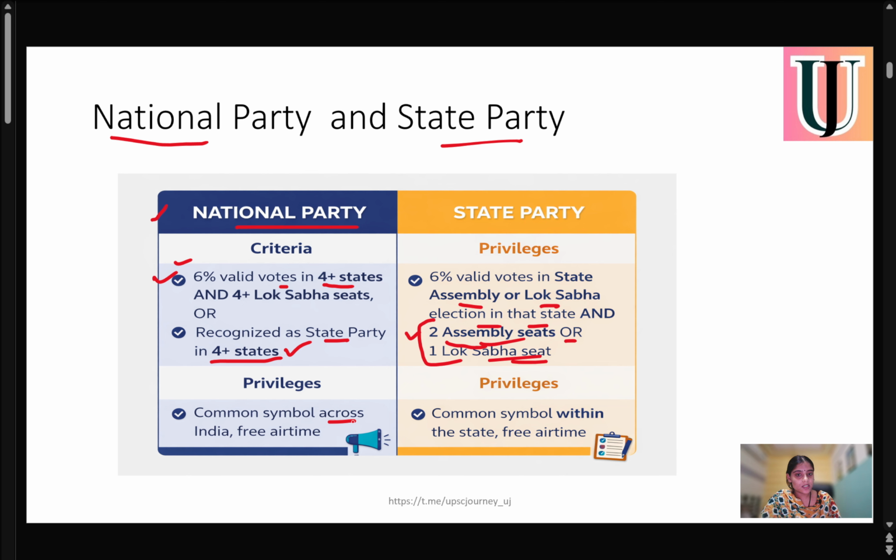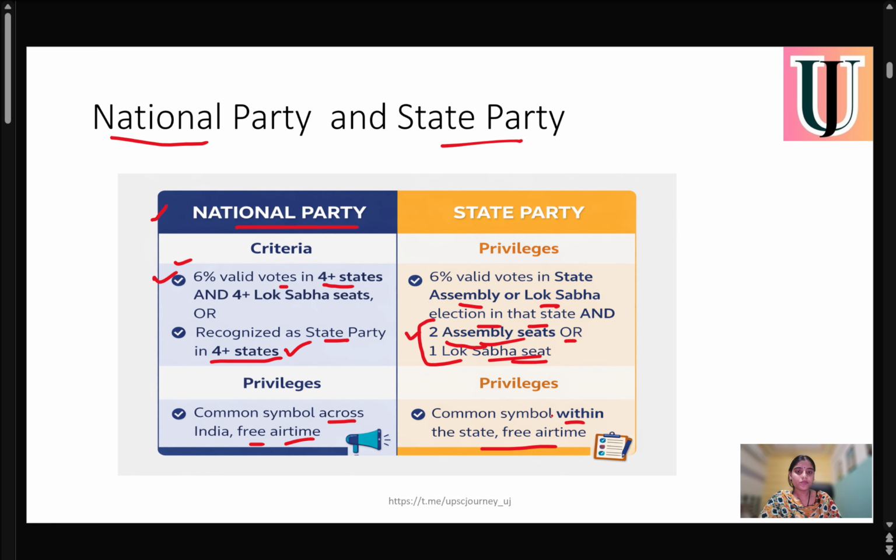And if we talk about the privileges of national parties and state parties, a national party has a common symbol across India and free airtime. At the same time, a state party has a common symbol within the state and free airtime within the state. So once a party is recognized as a national party or state party, they will have their common symbol and free airtime access. A national party has it across the country, and a state party within the state boundary.